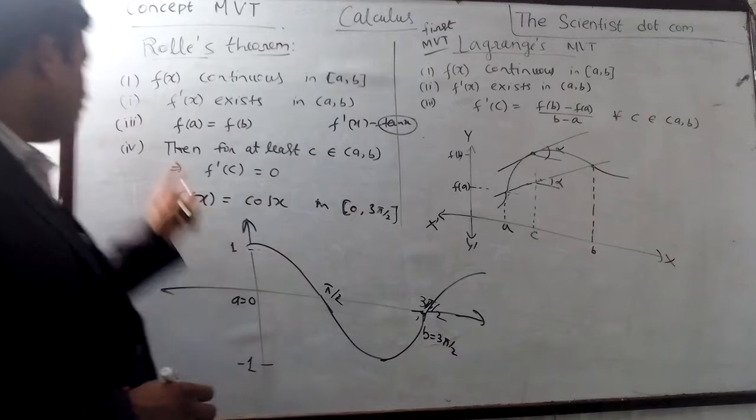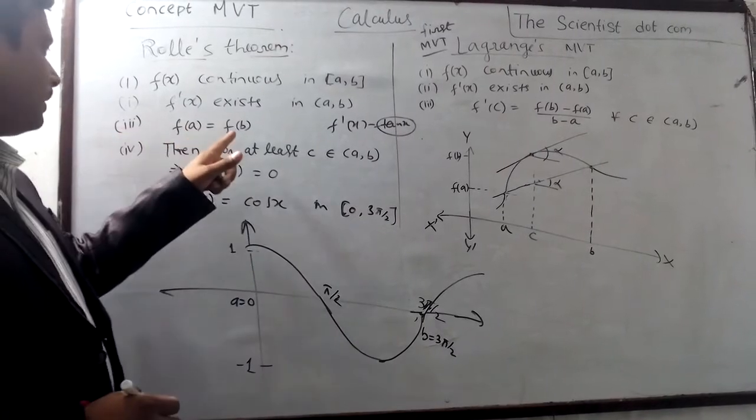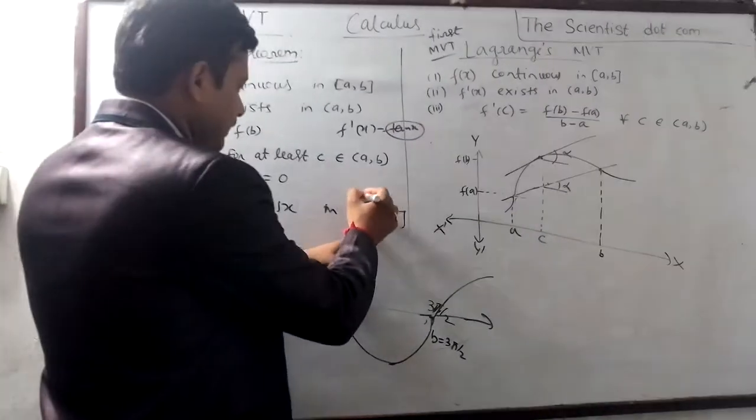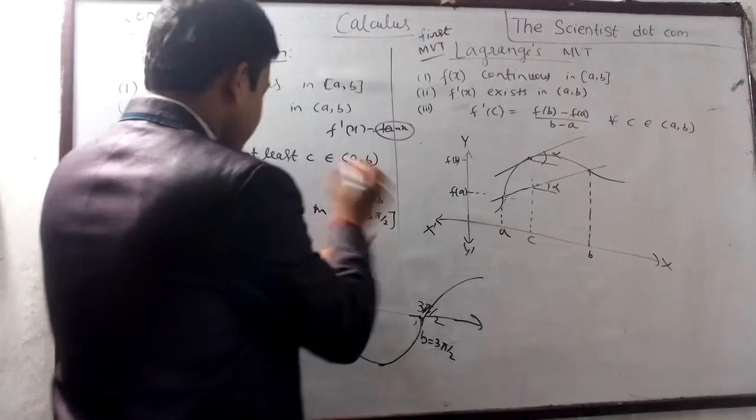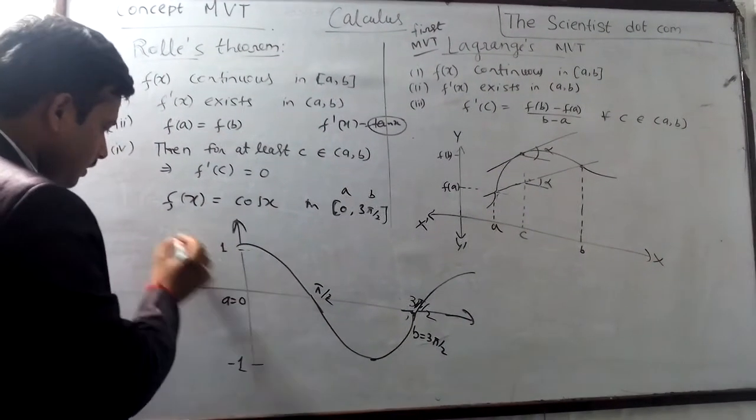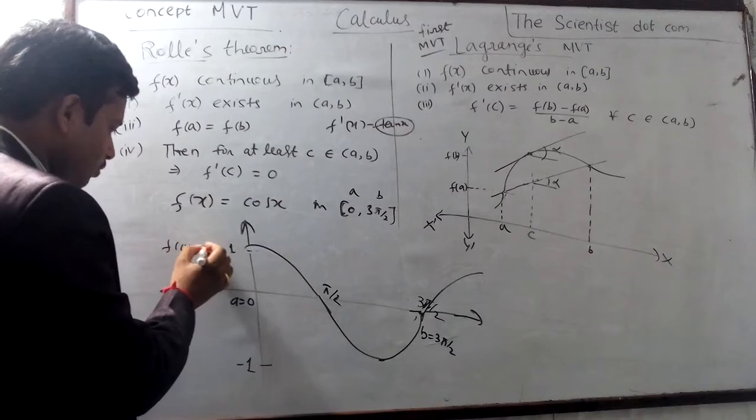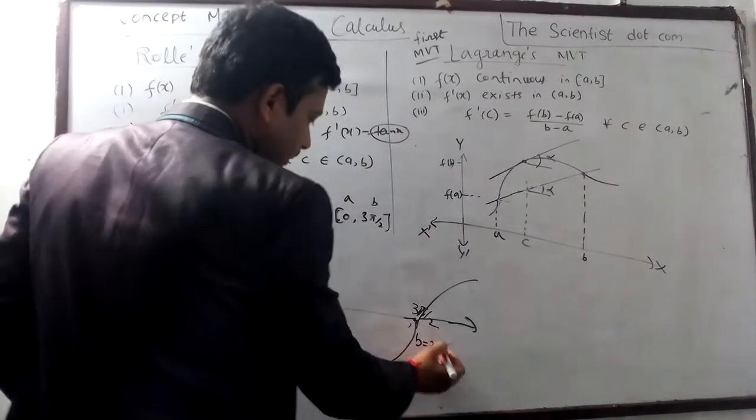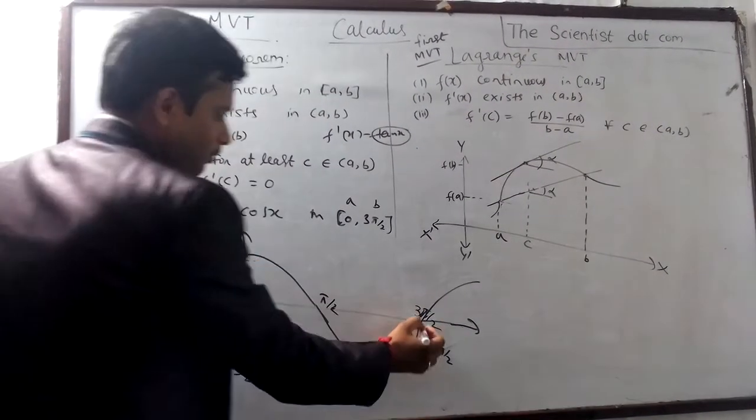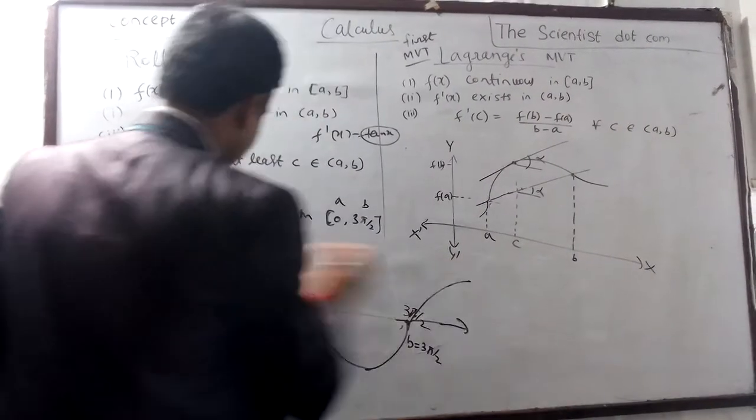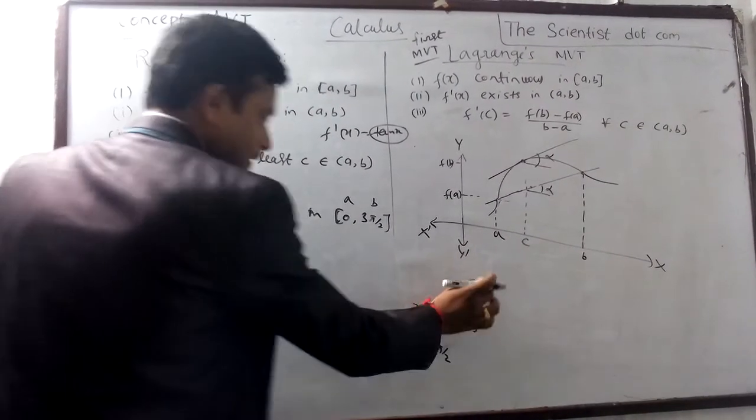So now we will check the third condition, f(a) equal to f(b). Now we have taken from 0, so that is called a, and 3 pi by 2 is called b. So if I am taking a equal to 0, then f(0) equal to cos 0, and we are getting 1, but for b equal to 3 pi by 2 it is not matching, it is 0. So we have to increase the interval so that both give the same value, that is 1.